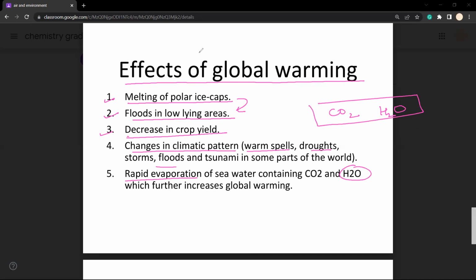So these are the negative impacts which are due to the increased percentages of greenhouse gases, and these are the effects of global warming.